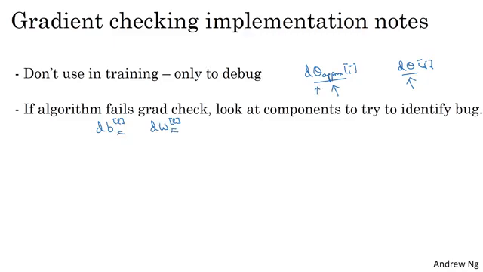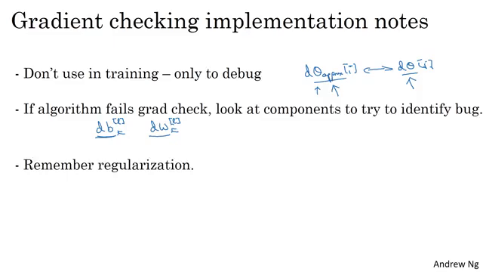Remember, different components of theta correspond to different components of b and W. When you find this to be the case, then maybe the bug is in how you're computing db, the derivative with respect to parameters b. And similarly, vice versa. If you find that the values of d theta approx that are very far from d theta all came from dW in a certain layer, then that might help you hone in on the location of the bug. This doesn't always let you identify the bug right away, but sometimes it gives you some guesses about where to track down the bug.